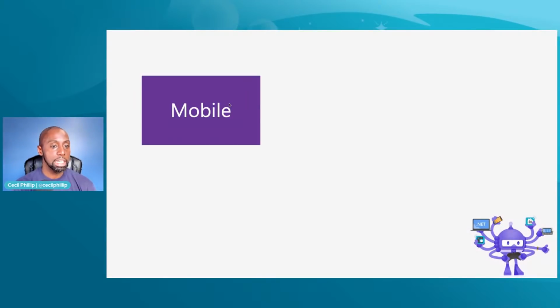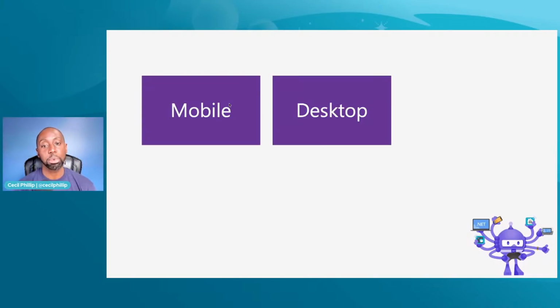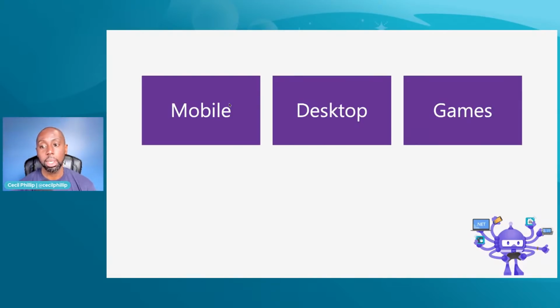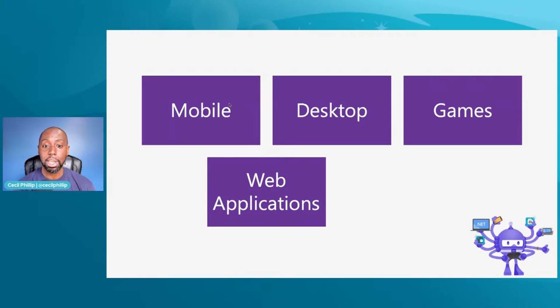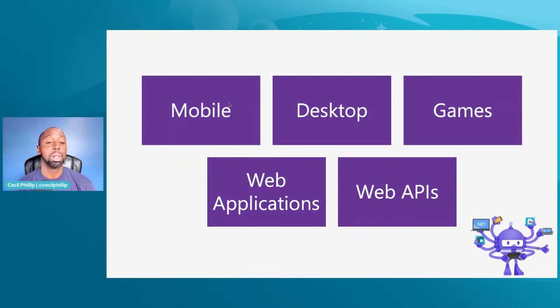Now, if you're building different types of apps, like mobile apps with Xamarin, maybe desktop apps with UWP, games, web applications, or even web APIs as well, all of these can make use of web APIs to create a really interesting experience. You can imagine looking up product information or storing contacts. Or if you have a game, maybe you have a leaderboard situation where you're trying to see who has the highest score, right? Web APIs are a great opportunity for you to pull some of this information into your app and make use of some of those external services.